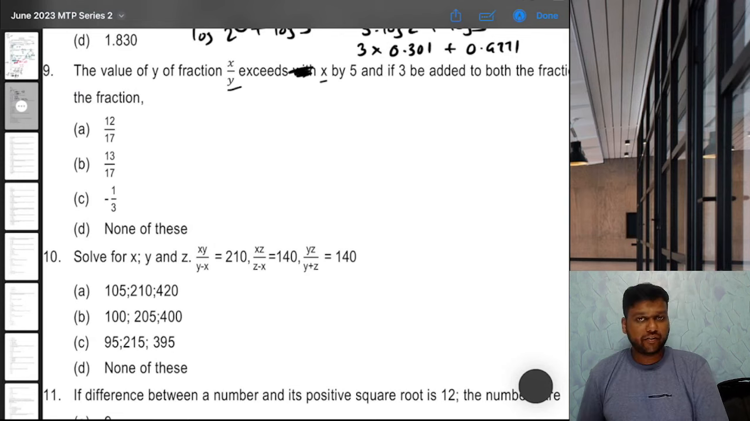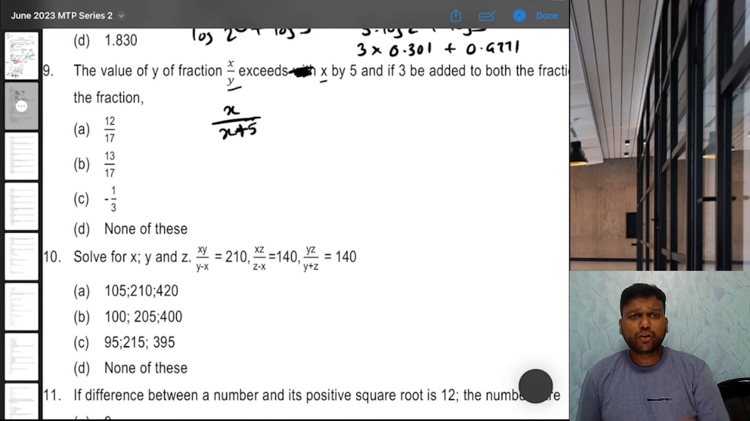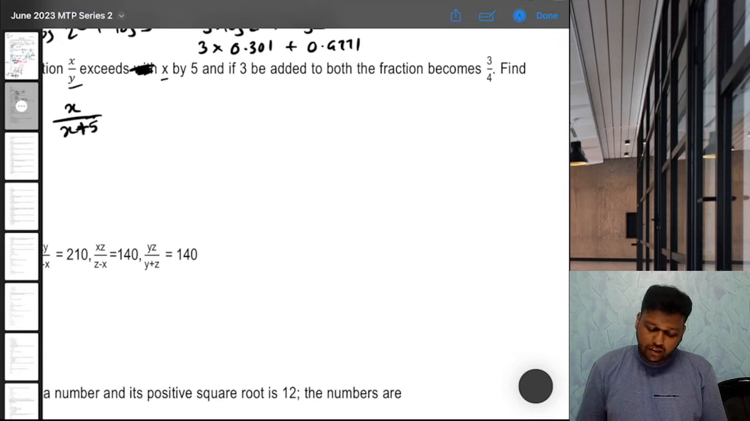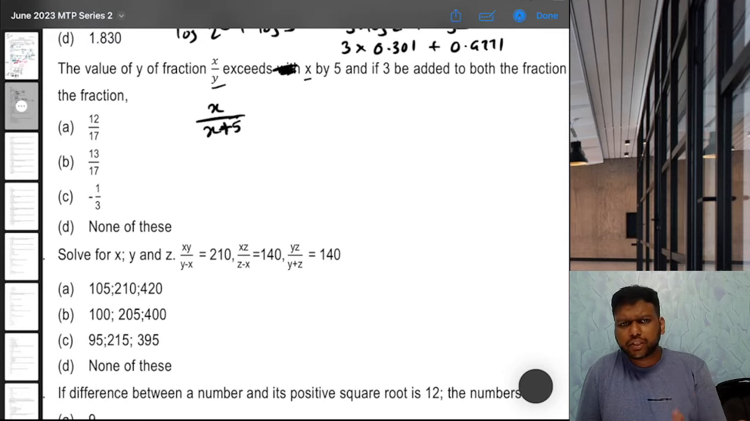That means y exceeds x by 5. That means y is more by 5. So can I write x by y as x upon x plus 5 in short, right? Fine. If 3 is added to both, that is numerator and denominator, the fraction becomes 3 by 4. Then find the fraction. Okay, can we just go by options?